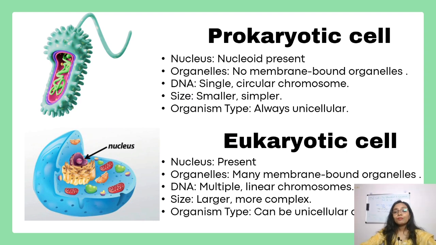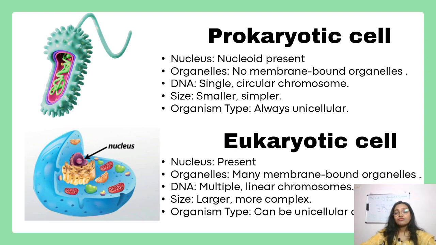And the membrane-bound cell organelles like Golgi, mitochondria, endoplasmic reticulum, everything are present in the eukaryotic cell, but they all are absent in the prokaryotic cell. In the prokaryotic cell, we can see a single circular chromosome. But in the eukaryotic cell, we can see multiple linear chromosomes.